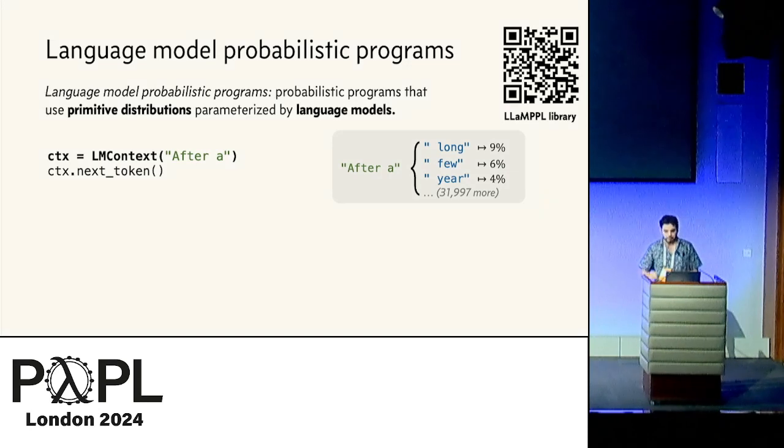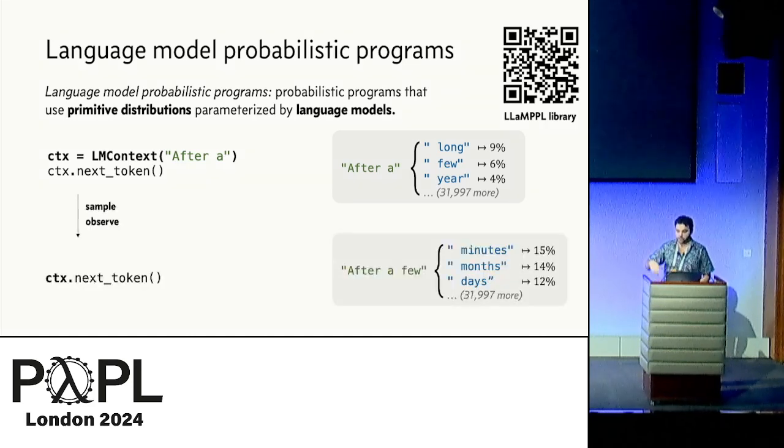So language model probabilistic programs are just probabilistic programs that use primitive distributions parameterized by language models. So in our library, users can create language model context objects with given prompts. And internally, these context objects are tracking the current prompt and the probabilities that a language model is assigning to the thousands of possible next tokens in the model's vocabulary. This distribution is exposed to users for use with sample and observe. And unlike most primitive distributions in probabilistic programming languages, these are stateful. When you either sample or observe a token, the context is automatically updated and a new next token distribution is computed.